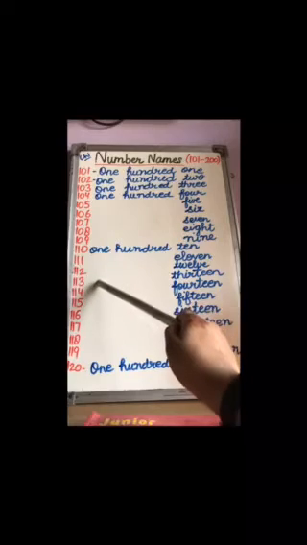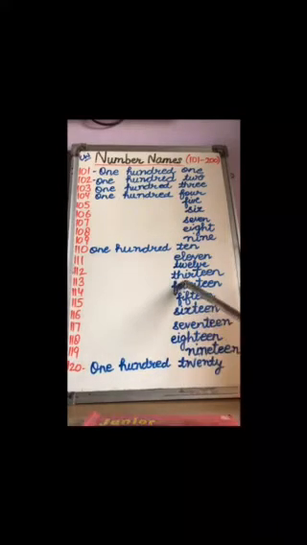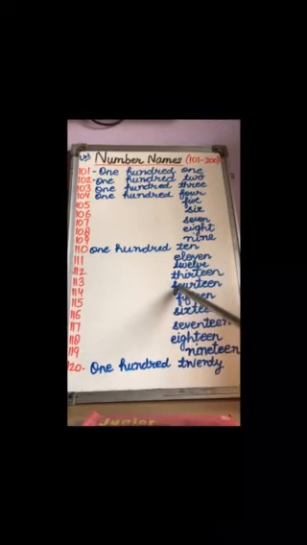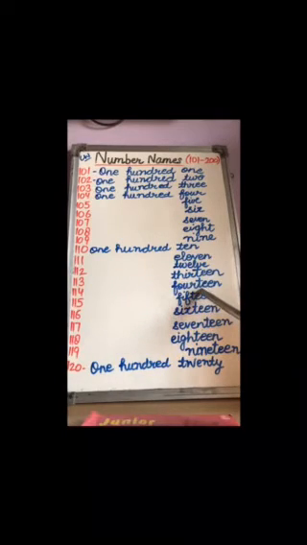You have to write 100, T-H-I-R, thir, T-E-E-N, teen, 13. Now what comes after 113? 114. So 100 we will write as it is, F-O-U-R, 4, and we will add teen to it. So it will become 14. F-O-U-R, T-E-E-N, 14.